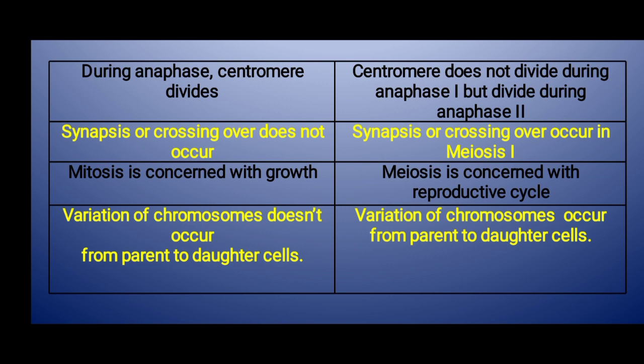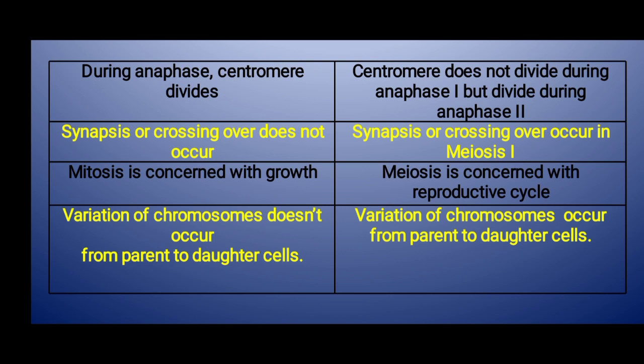As a result, the chromosome number is reduced to half, but the centromere divides in anaphase 2. Synapsis or crossing over is not present in mitosis, whereas it occurs in meiosis 1. Mitosis helps in the growth and repair of tissues, whereas meiosis helps in the reproductive cycle during the formation of the gametes.